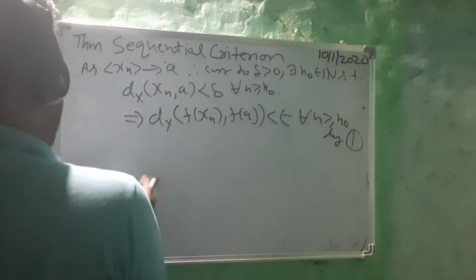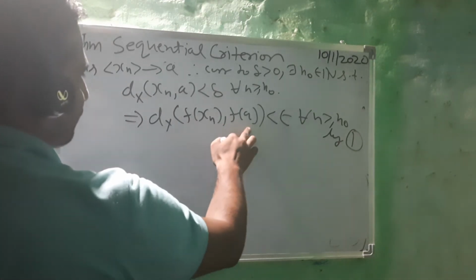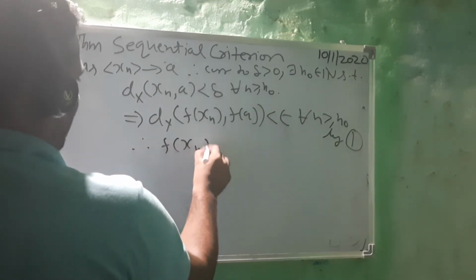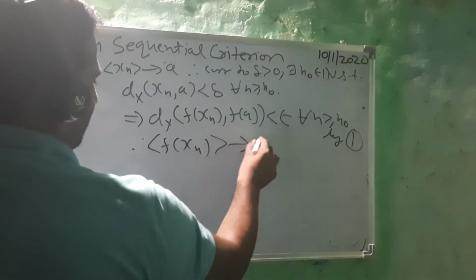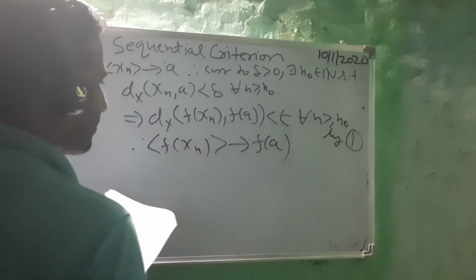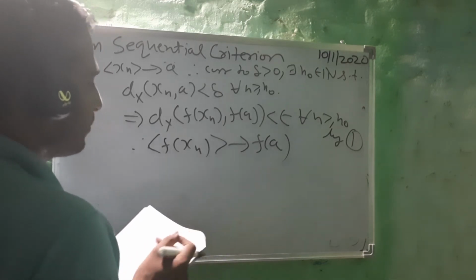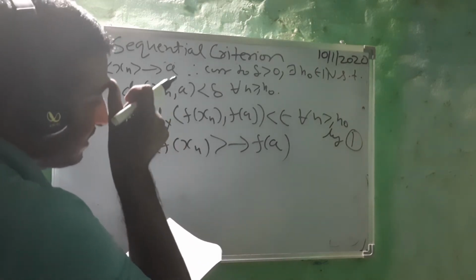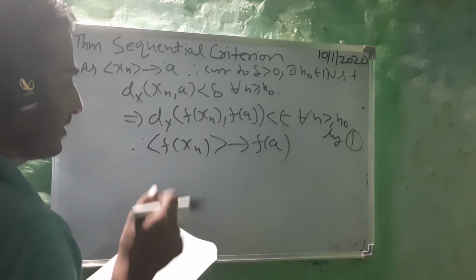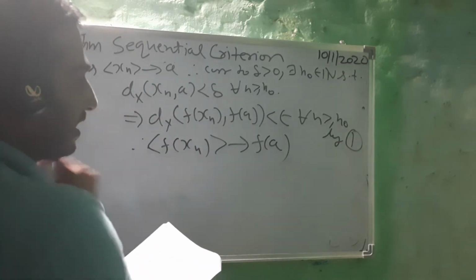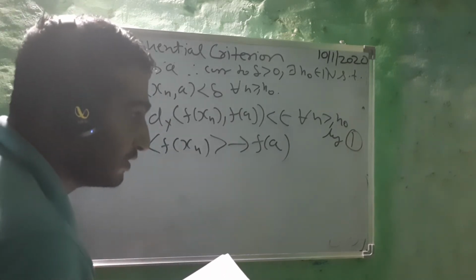That means f(xn) converges to f(a). Therefore f(xn) converges to f(a). So done. Forward part is very easy. This is what we had to prove, that if xn converges to a, then f(xn) converges to f(a). When does this happen? When the function is given continuous.